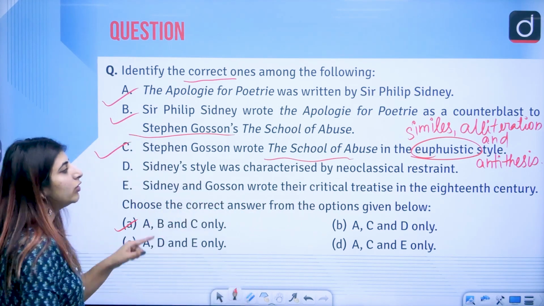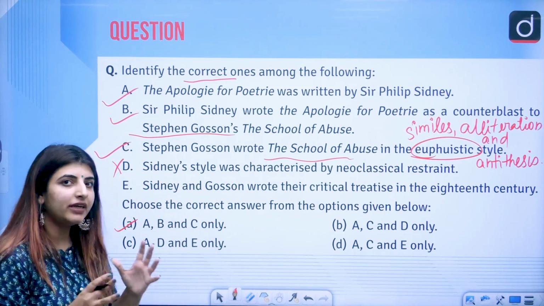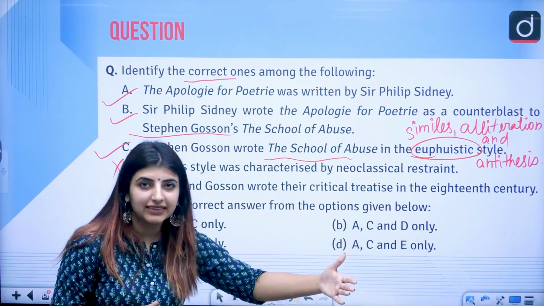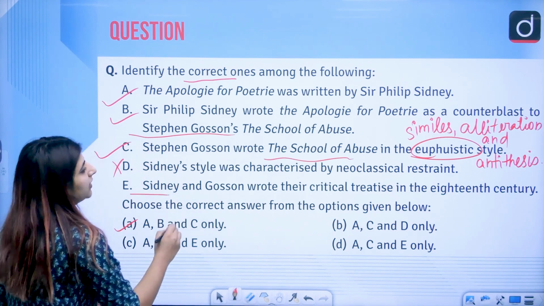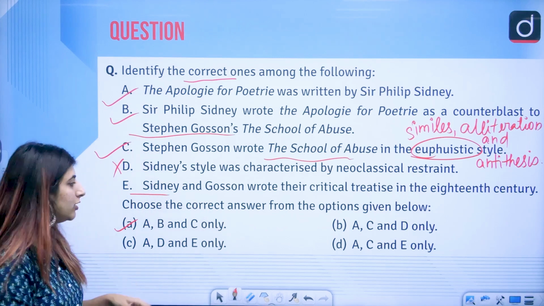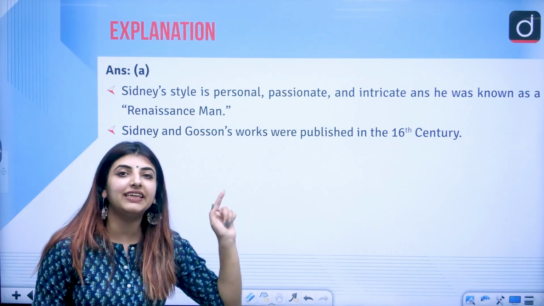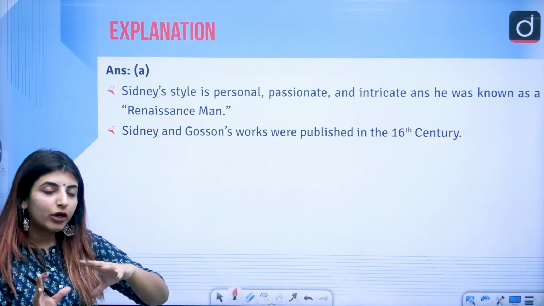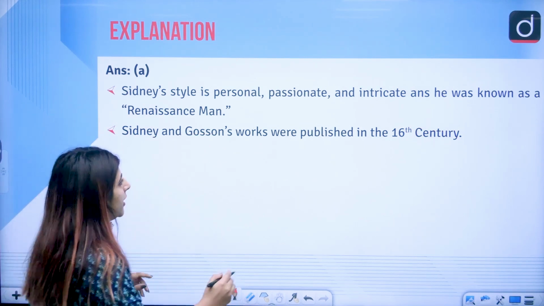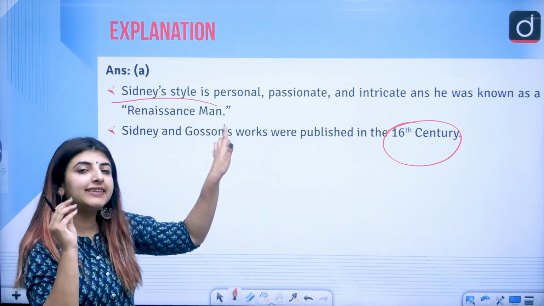Next is, Sidney's style was characterized by the neoclassical strain. No, restraint, because he never wrote in a neoclassical manner, and of course neoclassicism was something which came after Sidney, correct? Sidney and Gosson wrote their critical treatise in the 18th century. How could that be possible? So this statement is also wrong because these people wrote in the 16th century. Sidney belonged to the Elizabethan era, correct? So hence 16th century.